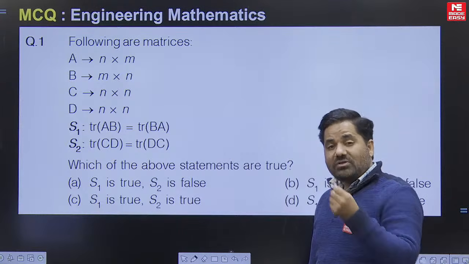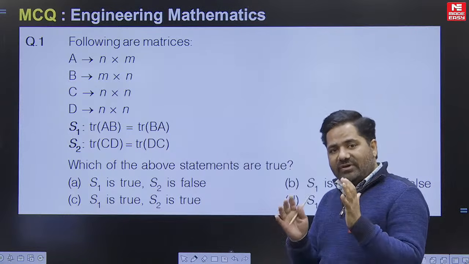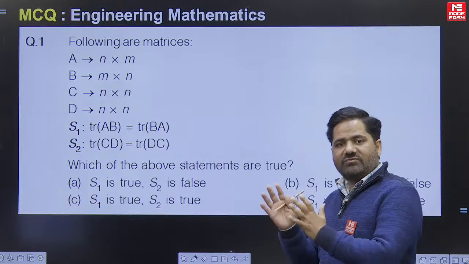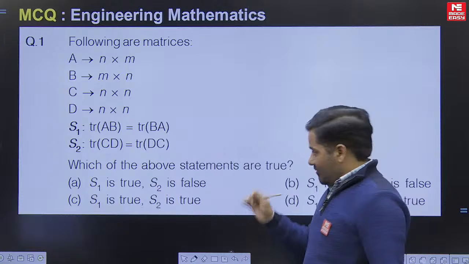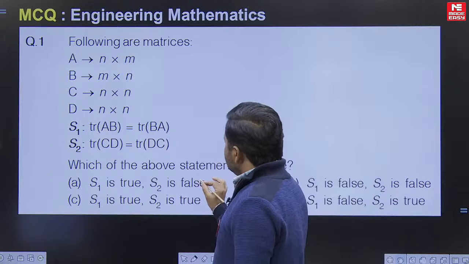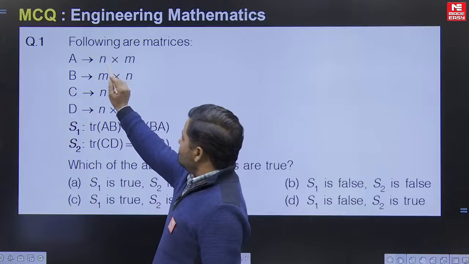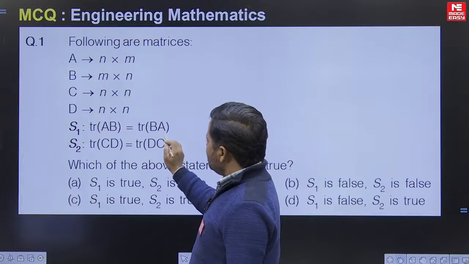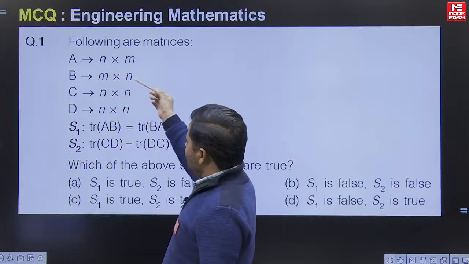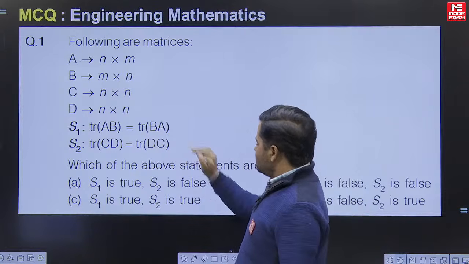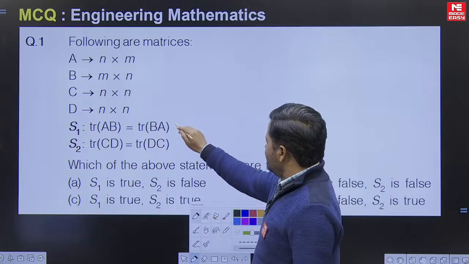It is a question based on the property of trace. If you have an idea about the properties of the trace of a matrix, then you can immediately answer this question. The correct answer is that trace of AB and trace of BA are always equal whenever the matrices are of order m cross n and n cross m. So statement 1 is true.